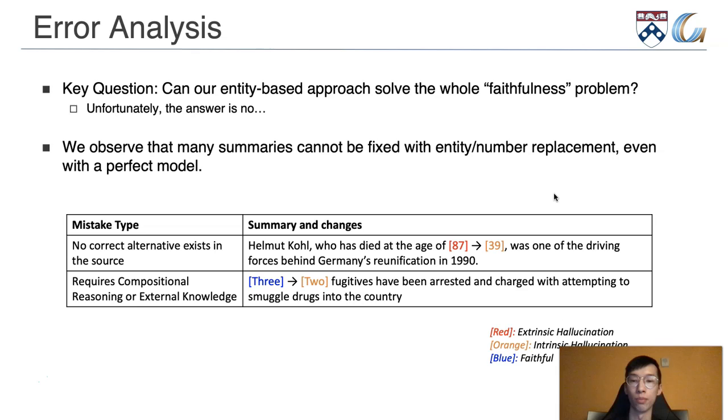And then some of the more difficult instances require compositional reasoning or external knowledge to solve. For example, in the second example in the table, the source document says 2 fugitives and another fugitive have been arrested, which makes 3 the correct answer in this case.